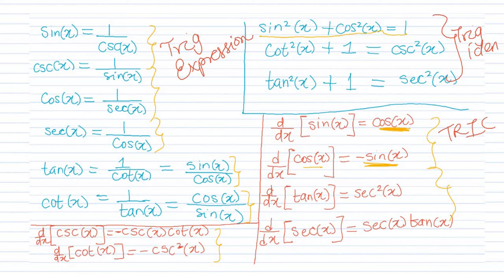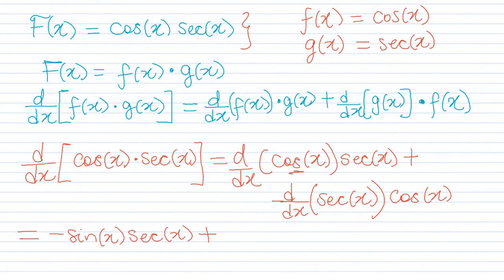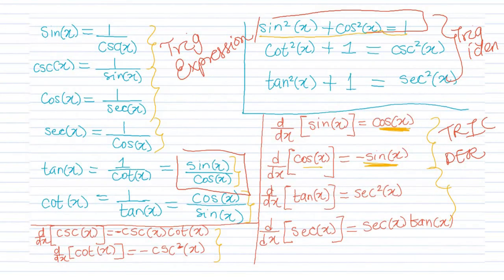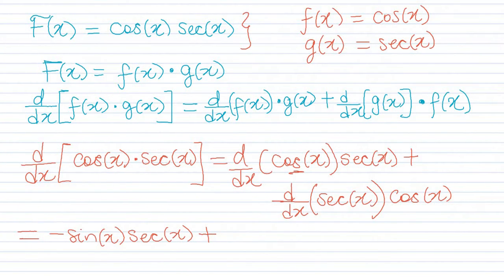Trig expressions, basically how we know sine x equals 1 over cosecant x, or we know that cosine x is the same thing as 1 over secant x, or we know that tan x is the same thing as sine x over cosine x, right? That's trig expression. Trig identities is basically, one of the identities here is sine square x plus cosine square x equals 1. And then you have the trig derivatives, which is what we have here. So in this part where we had the derivative of cosine x, we know that to be negative sine x because that is what we have here, right? That's our answer.